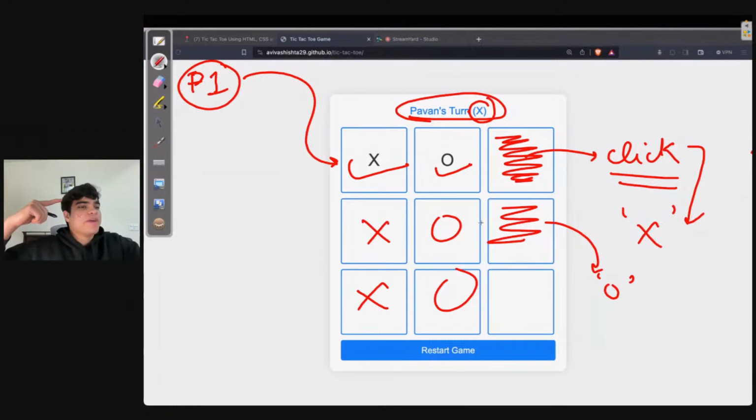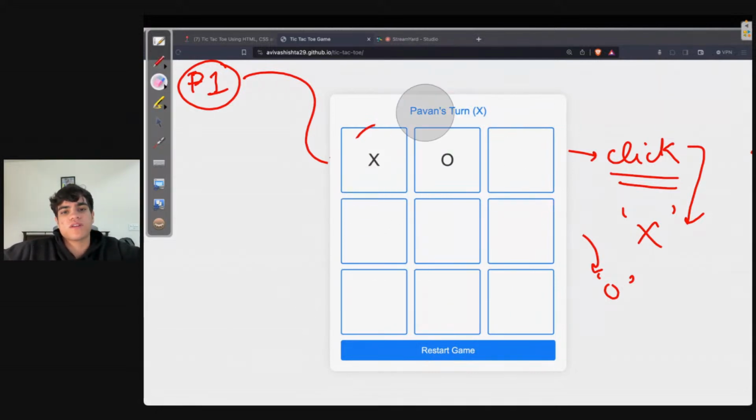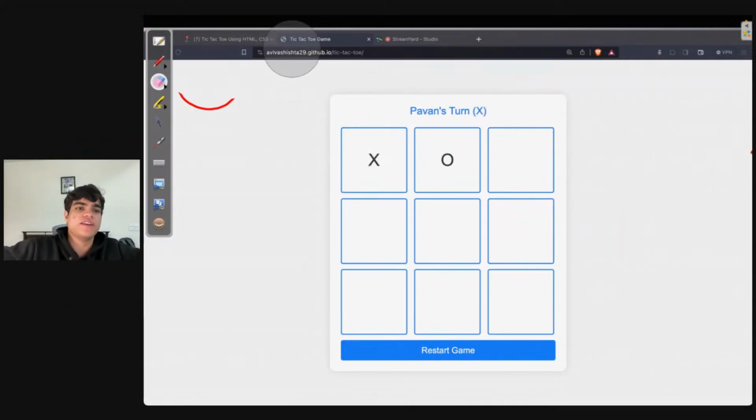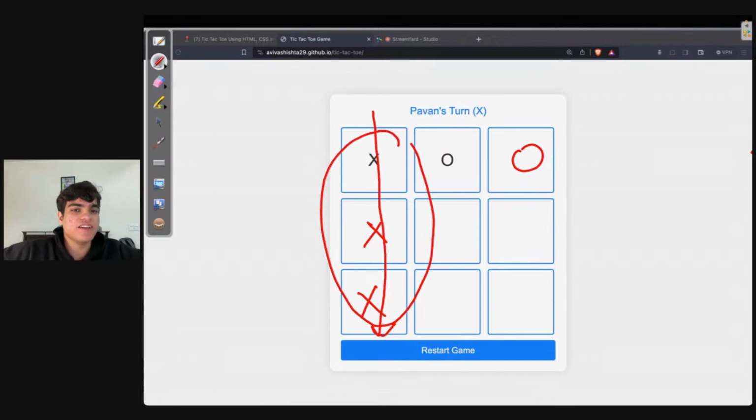And every time any person plays their turn, you need to check if the pattern is built or not. Let's say this is the situation right now. Pavan does this, Krishna does this, and now it's Pavan's turn. If Pavan does this again, this pattern is done, and the moment a pattern is done, you will say game over and Pavan has won.